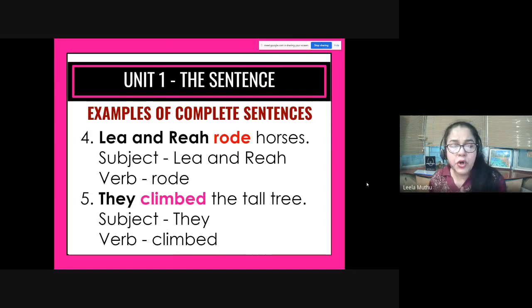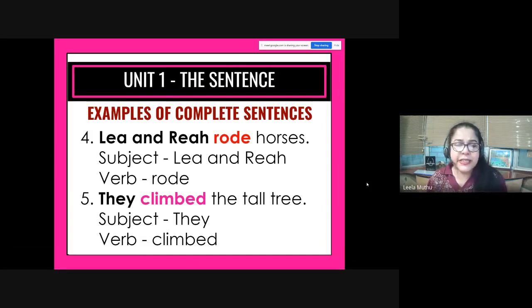Leah and Ria rode horses. Now, before the verb, okay, for the doer of the action, you can add so many things. For example, Leah and Ria, two people. I can say Leah and her 100 friends. Leah, Ria, Mary, Janie, Francesca, and Angelica rode horses. Okay. So whatever comes before the verb, like Leah wearing a beautiful blue dress, rode a horse. Okay. So anything before the verb is the subject usually.